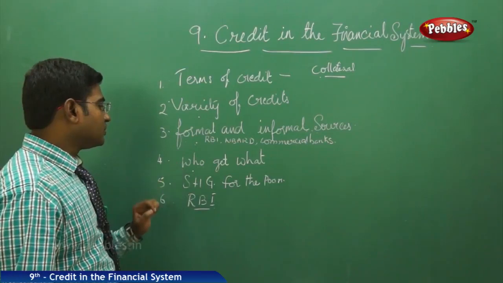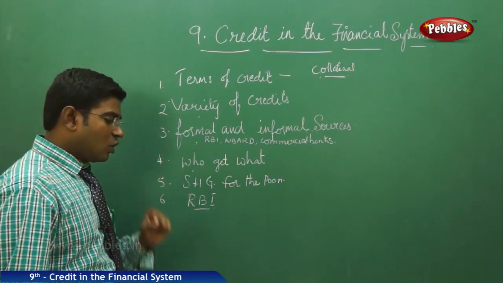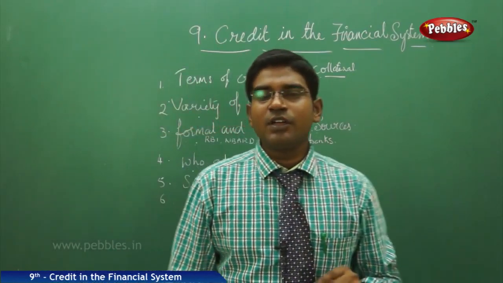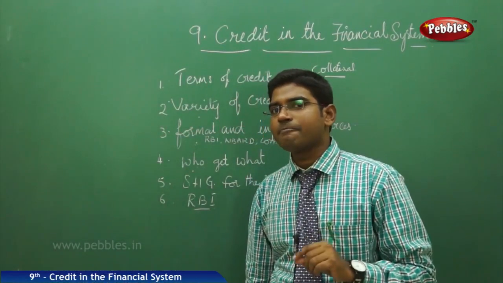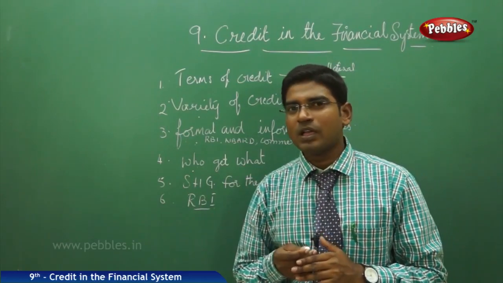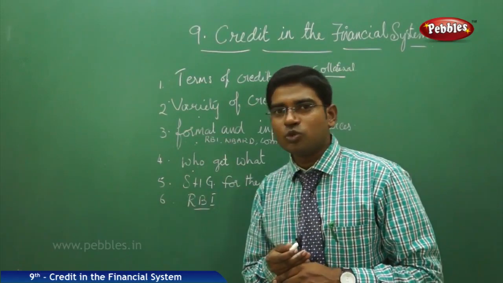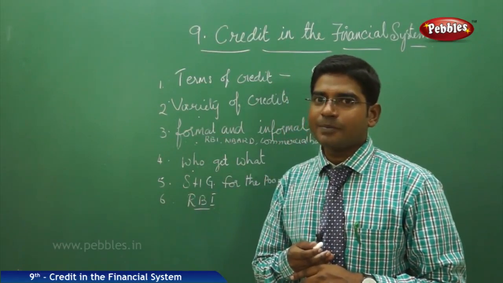When we move on to the self-help group for the poor, the government has come up with an initiative of a new system, because, as we discussed, people in the agricultural backdrop are not eligible to get formal loans according to the rules and regulations of the RBI.